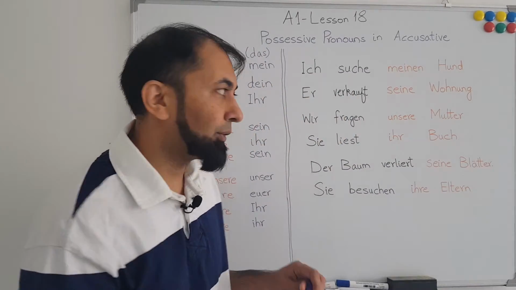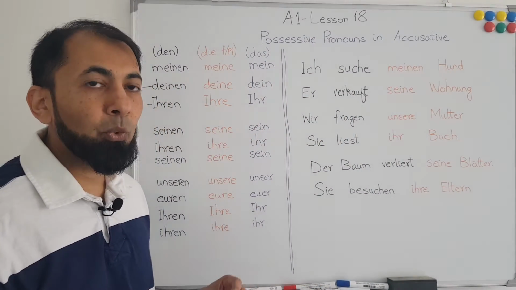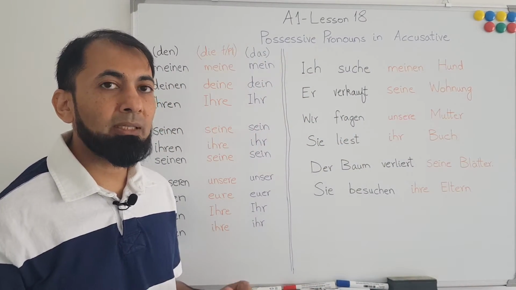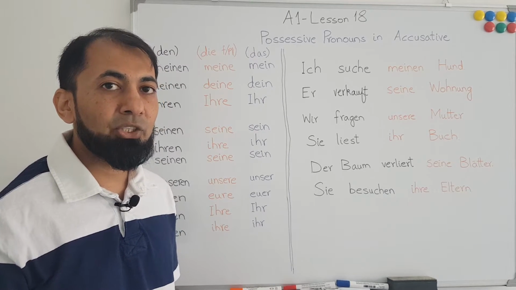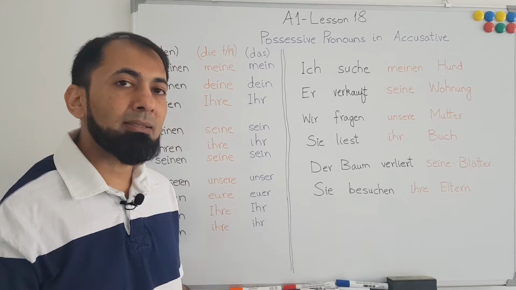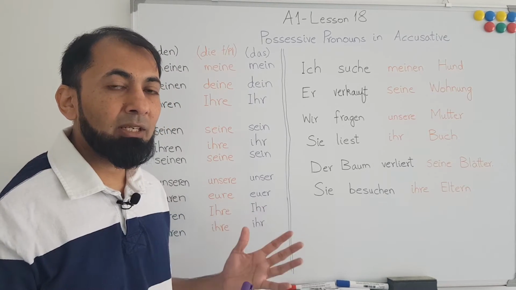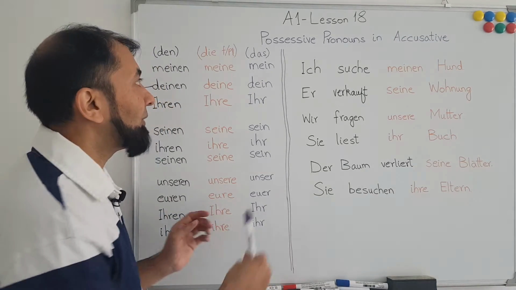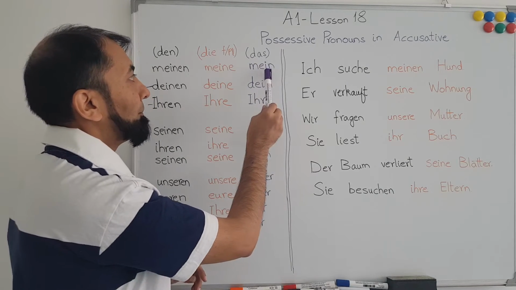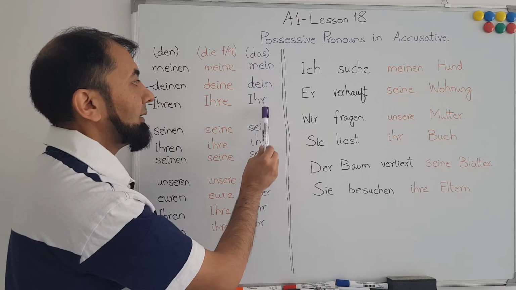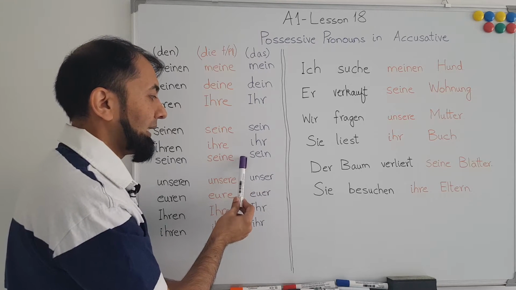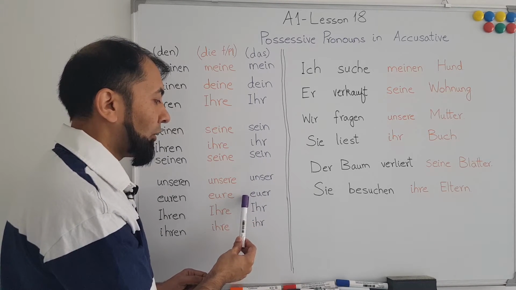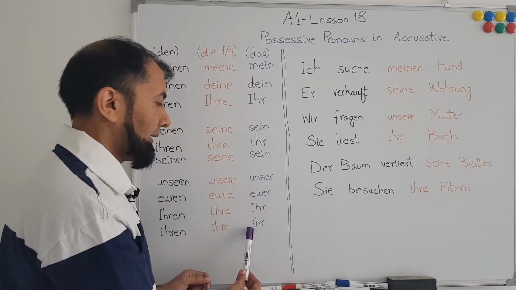And if something that you are referring to is being used in accusative case, or that something is receiving an action, and that something has a neuter gender, then we will follow this column: mein, dein, ihr, sein, ihr, sein, unser, euer, ihr, ihr.